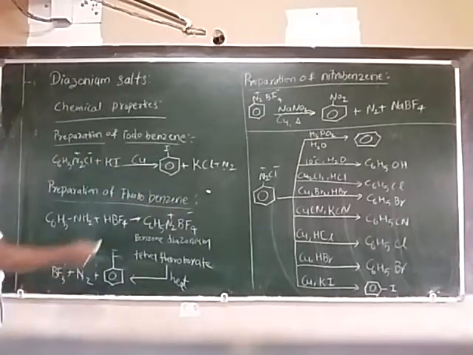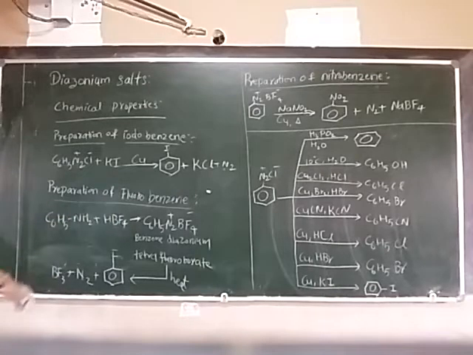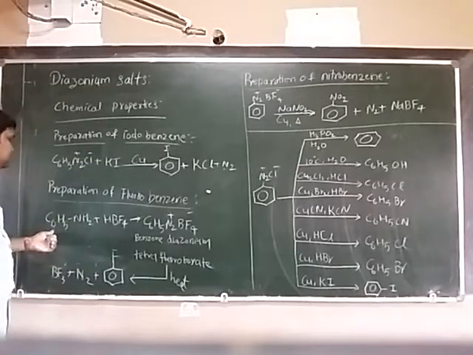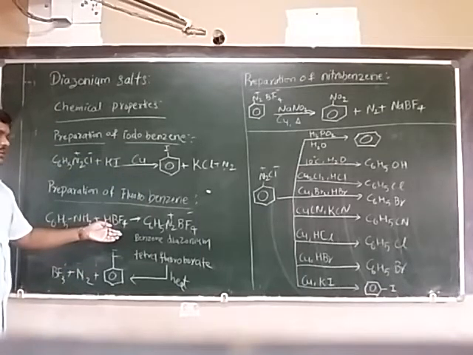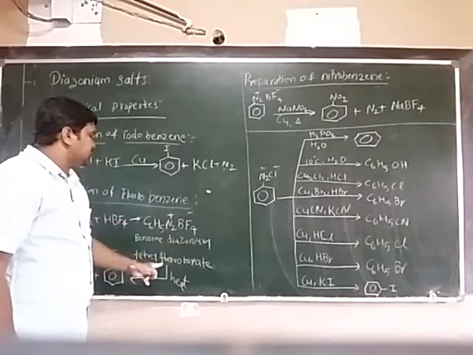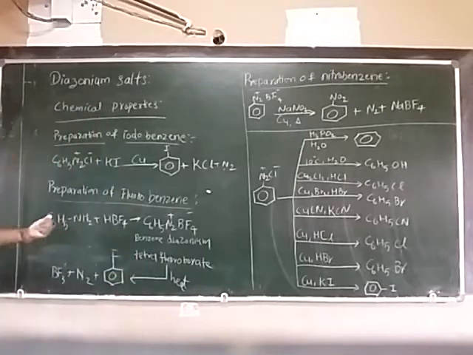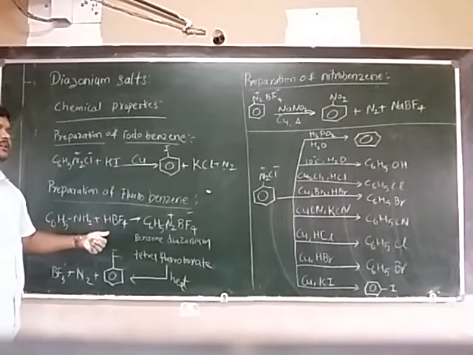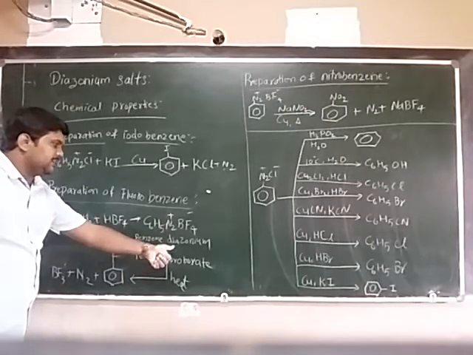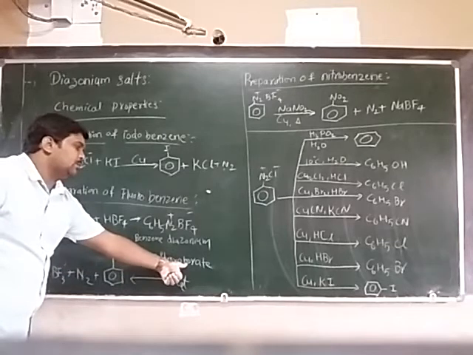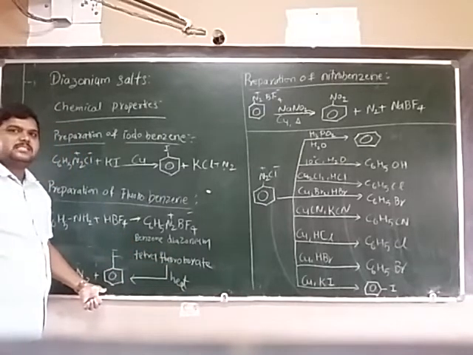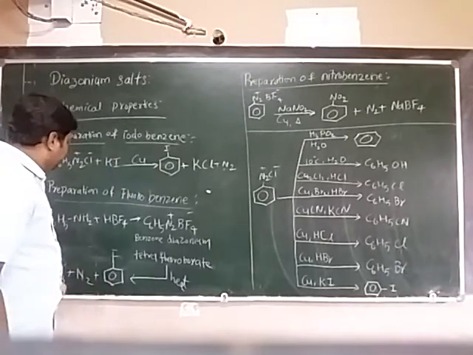And the preparation of fluorobenzene. Very few preparation methods are there for the preparation of fluorobenzene. When aniline reacts with HBF4 it leads to the formation of benzene diazonium tetrafluoroborate. This, upon heating, gives the fluorobenzene.